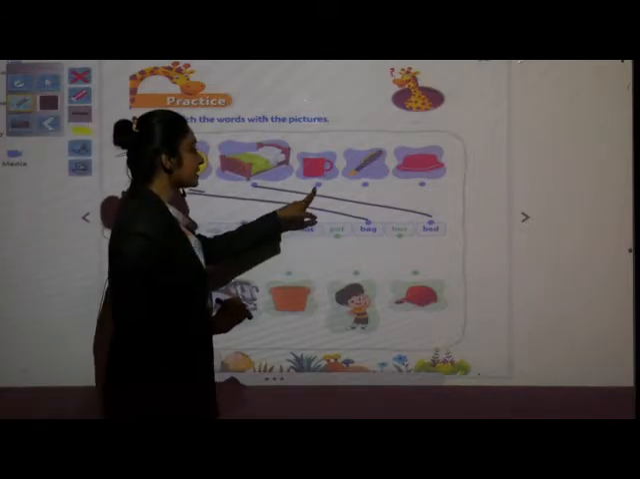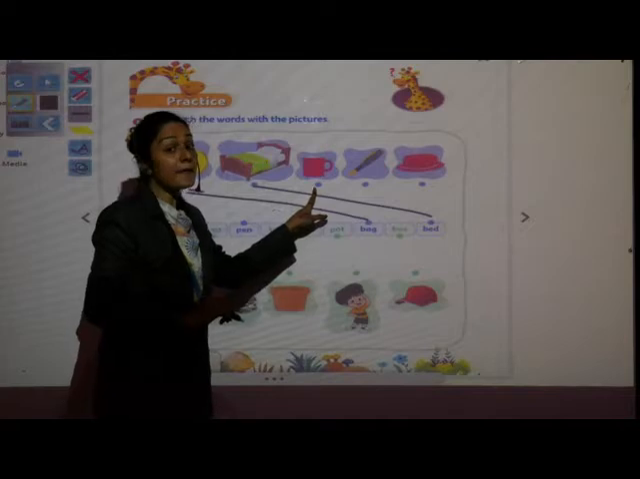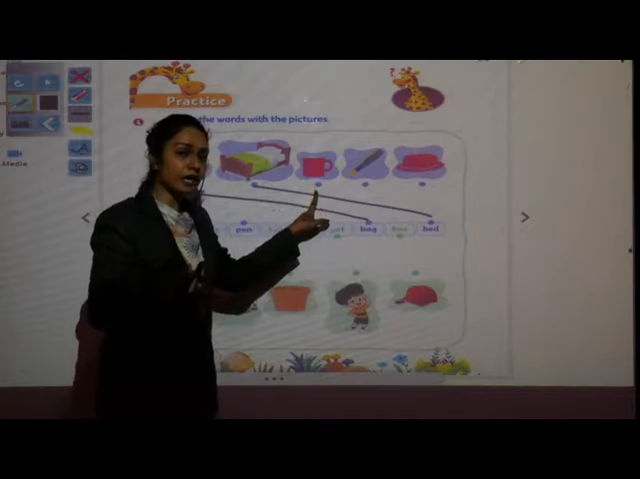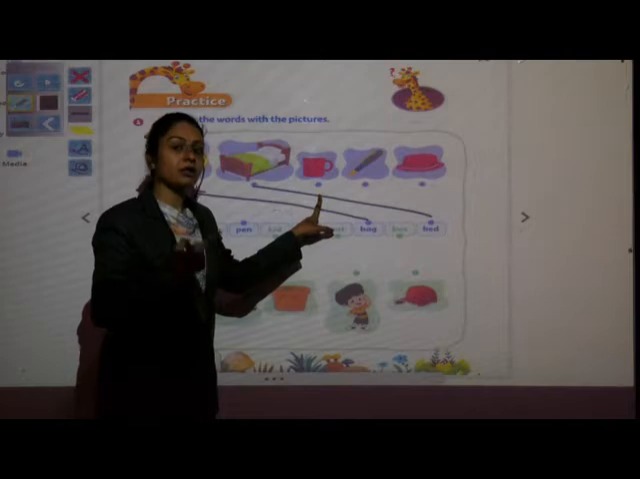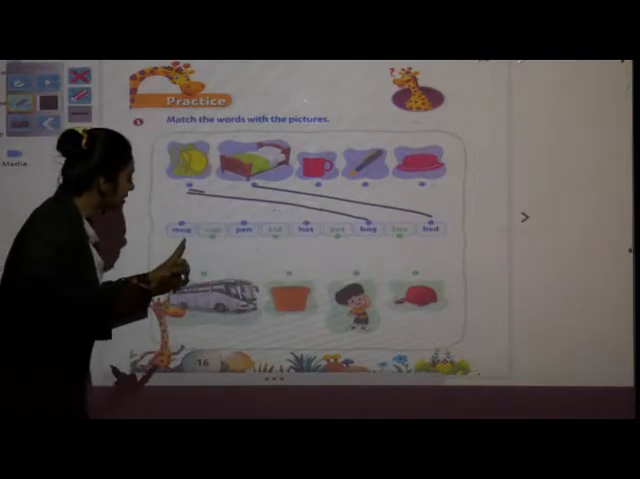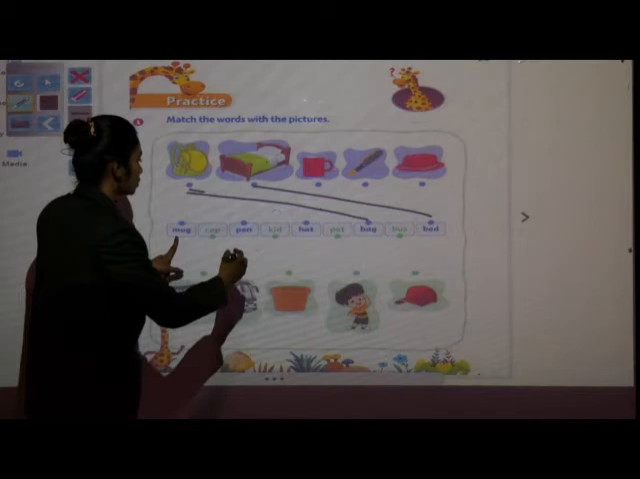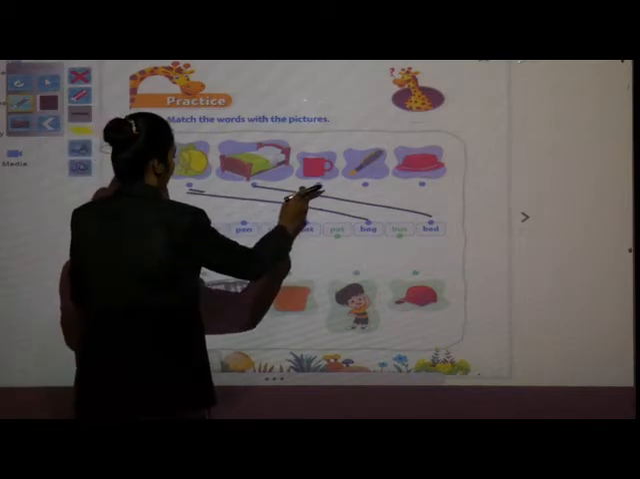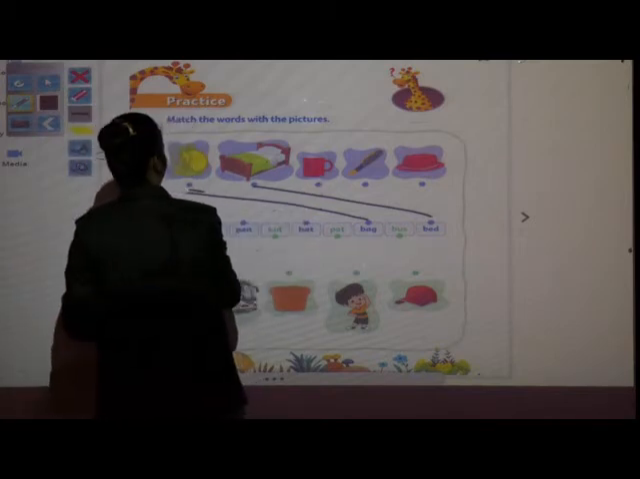Next, which picture is this? This is a mug. What is the spelling of mug? From which letter does it start? Mug. M-U-G, mug. Come on, where is it? See, it is here. So take the scale and keep it in a slanting way.